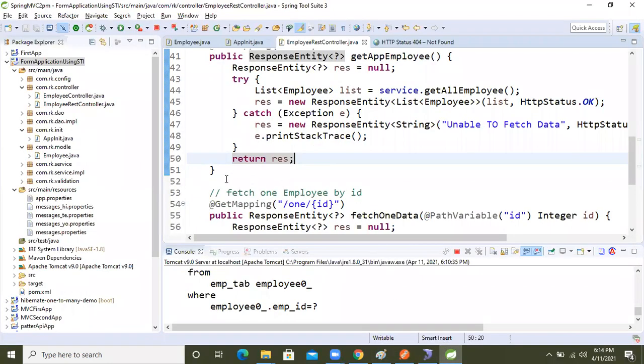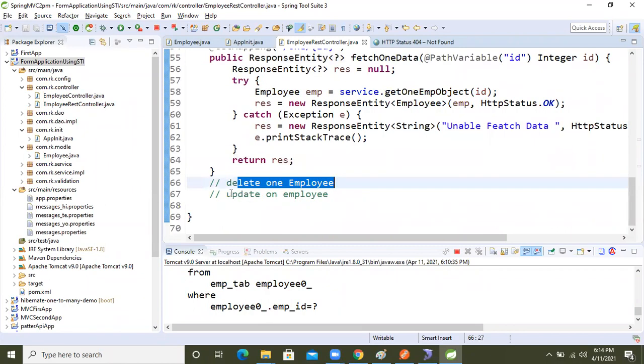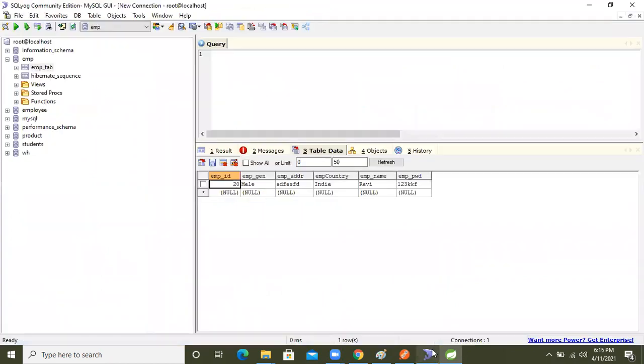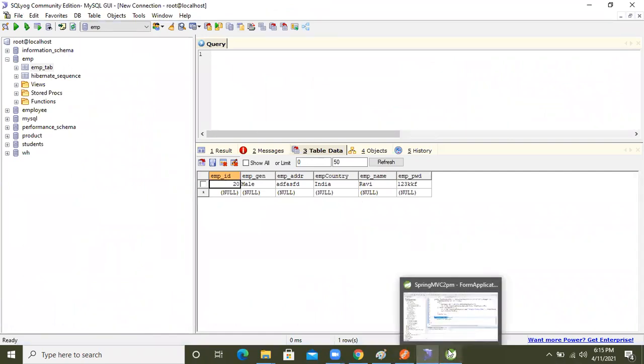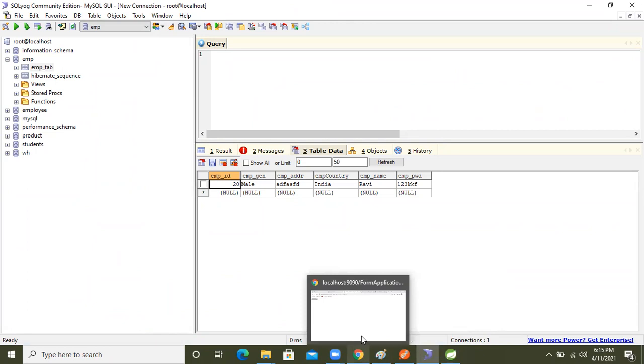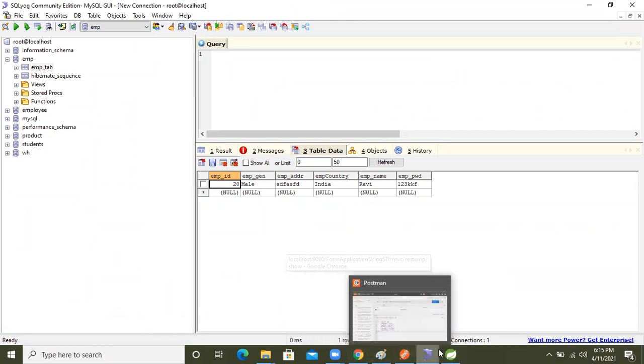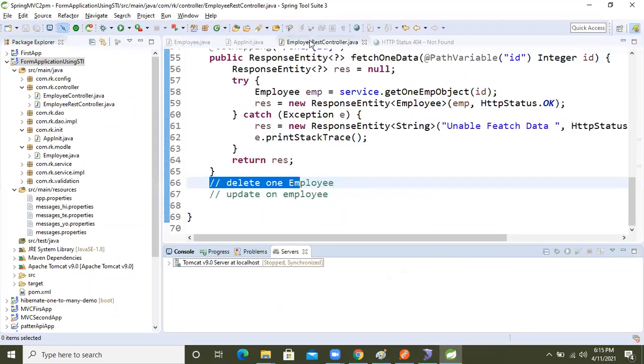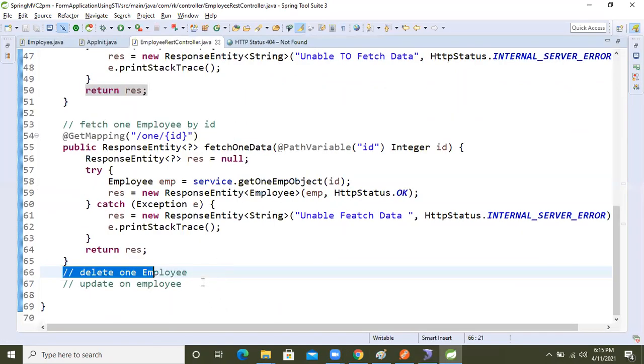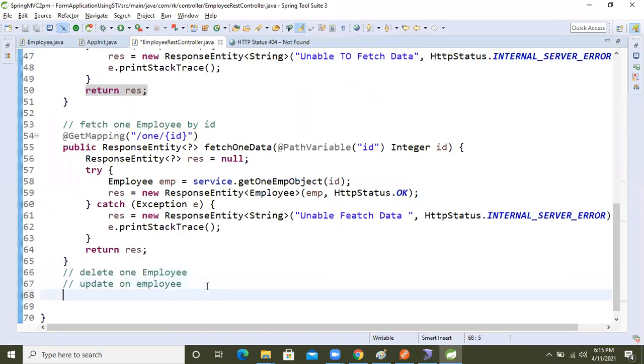Now next is delete one employee, update one employee. So first let's do updation. After that, last we will implement the delete operation. Because only one record is there, guys, we again need to create another. It will take the risk, not a risk, time will increase, that's it. Come here, let's write it. First we will do the update operation.